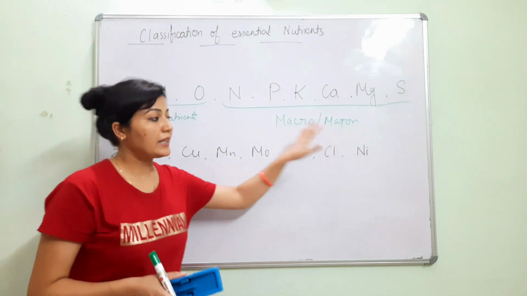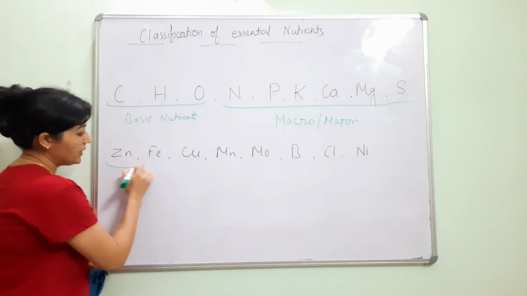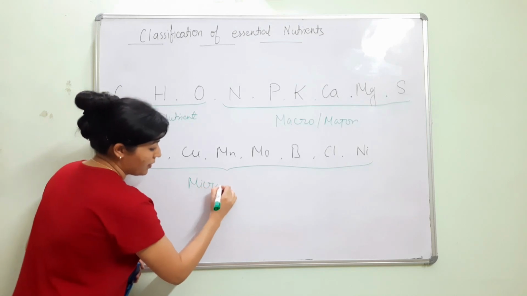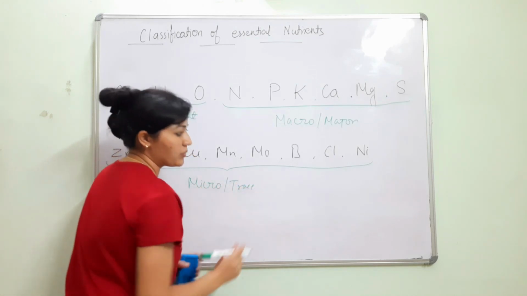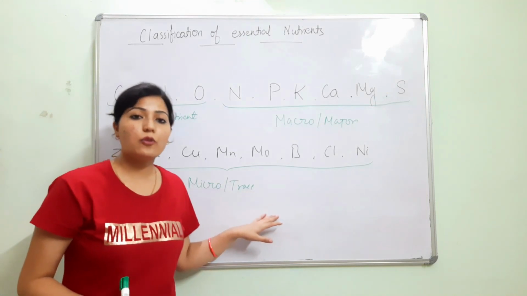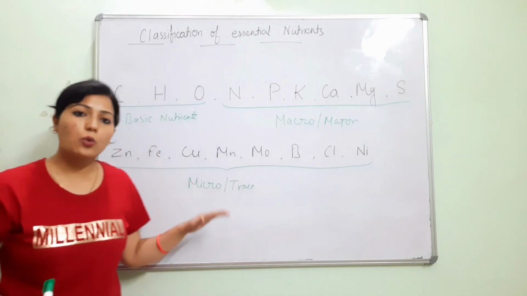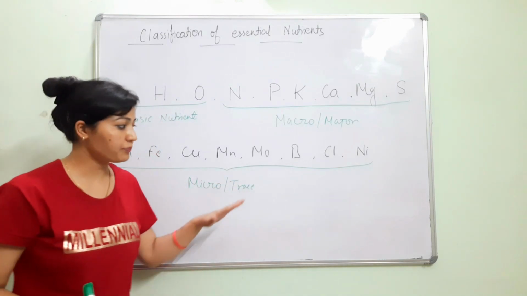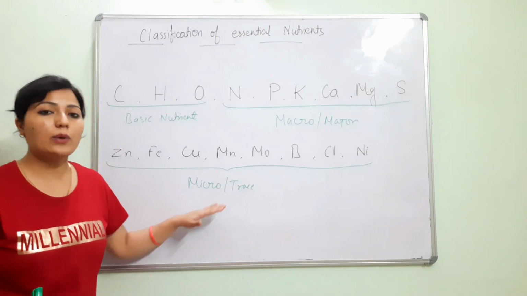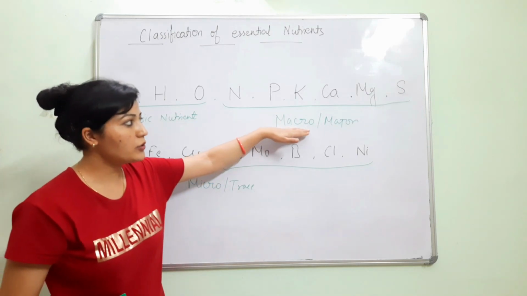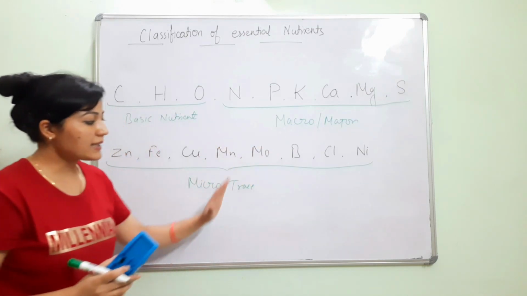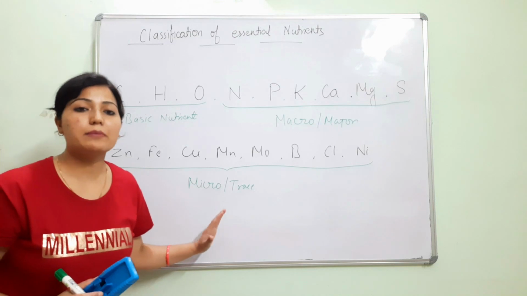Macronutrients. Then the remaining eight are the micro or trace nutrients. These are required in less quantity, and they are not involved in the formation of basic structures. They are only involved in electron transfer and the activation of some enzymes. Because of this they are required in small quantity, and the macronutrients are required in large quantity. So this classification is based on the requirements of the plants.